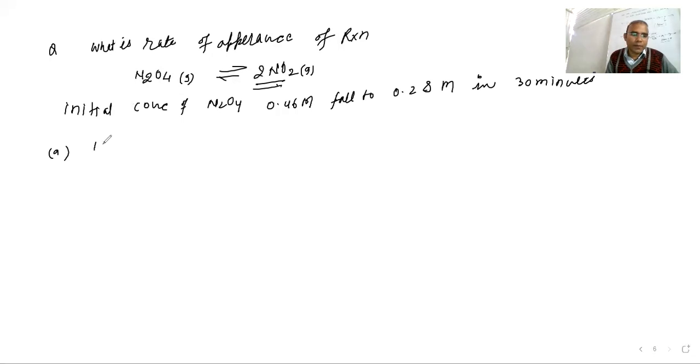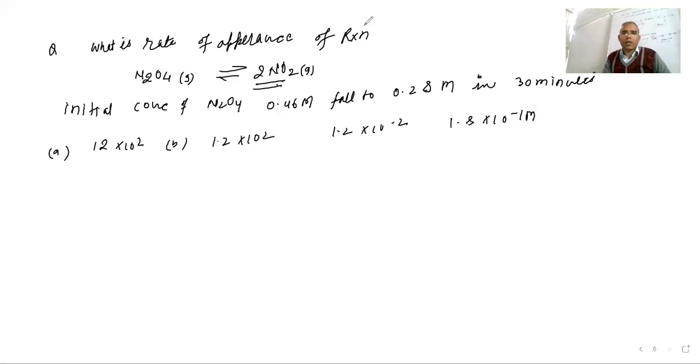Options they have given: 1.2 into 10 power 2 mole per liter, then 1.2 into 10 power minus 2, and 1.8 into 10 power minus 1. They are all in terms of mole per liter per second. Okay, I'll explain the unit later on. Firstly, you try to solve this one.